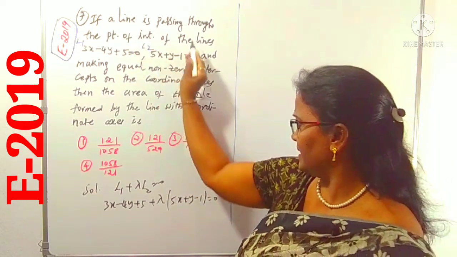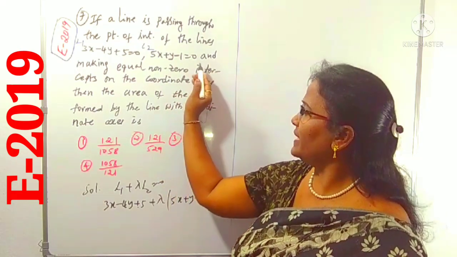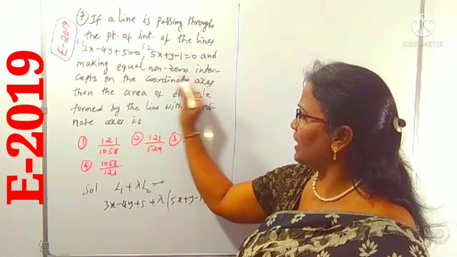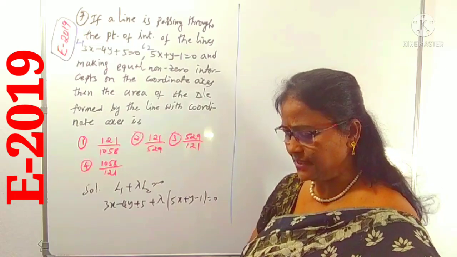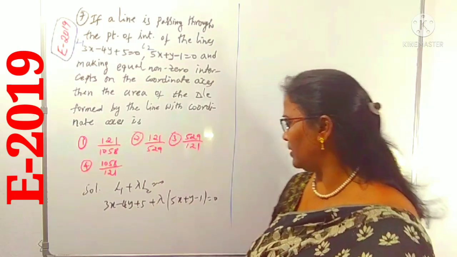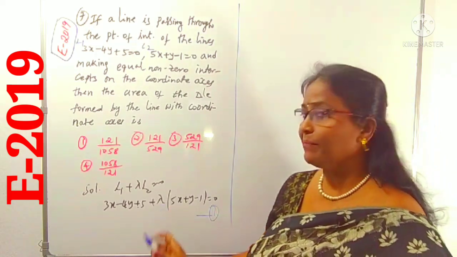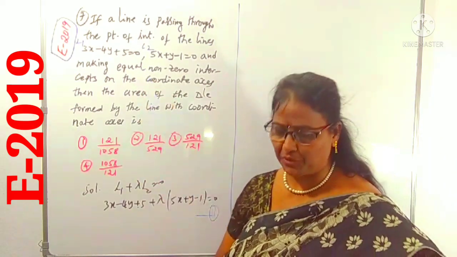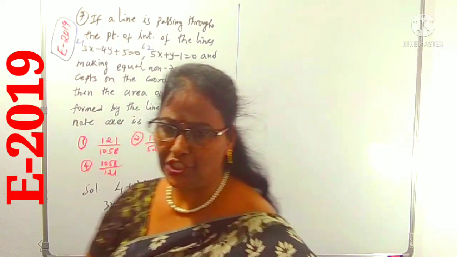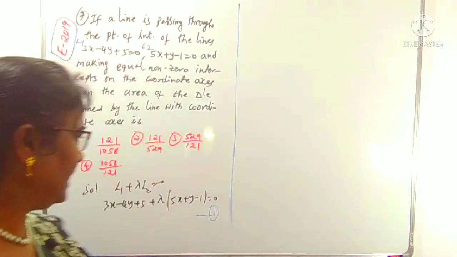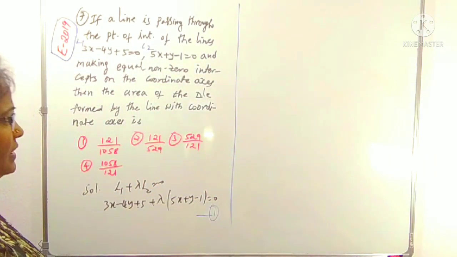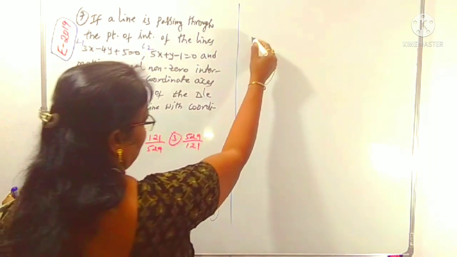I am taking this as equation 1. And what is the next sentence? Making equal non-zero intercepts on the coordinate axes. To find this lambda value, given that the intercepts are equal, you know what the condition is. The tip I am giving here, what is that?